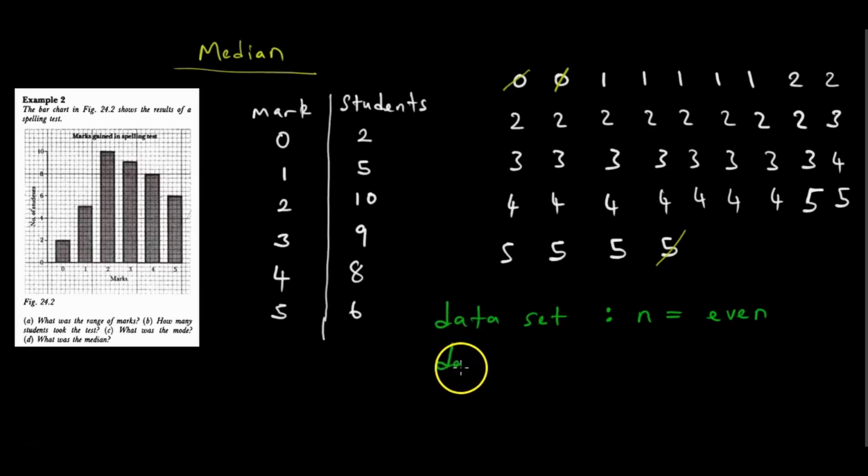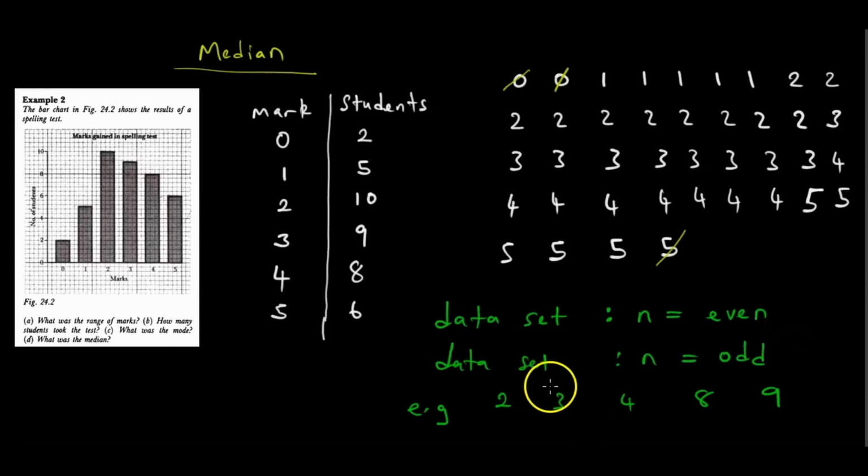But when our data set is odd, when n is odd, an example would be like this. This is our data set 2 3 4 8 9, like this. That's odd because it's 5. Our median is going to be exact because we cancel one with one, and the other with the other. So at the moment you know that it's even, expect to remain with 2 numbers in the middle, which you add and divide by 2. But if it is odd, you are just going to find an exact answer.